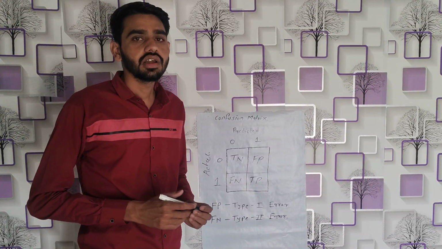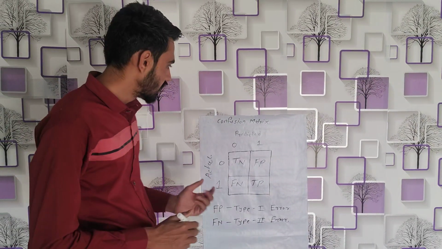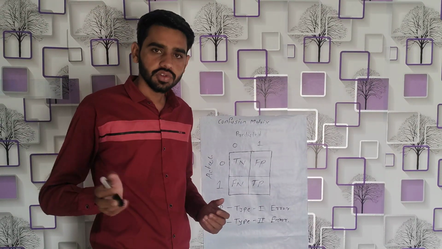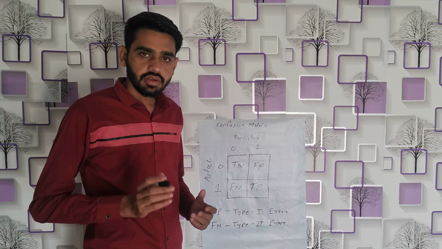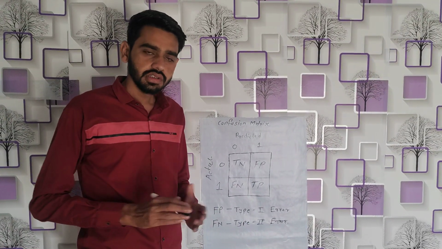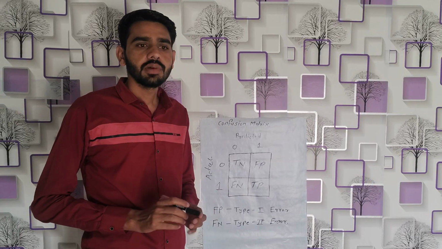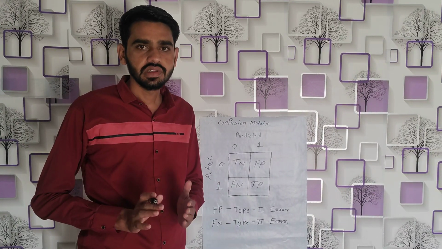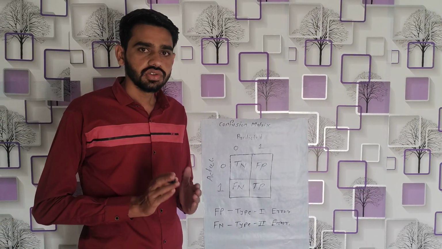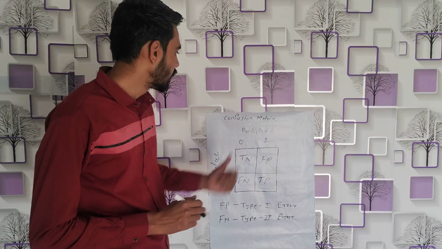In machine learning, there are three types of algorithms: supervised learning, unsupervised learning, and reinforcement learning. This is a very vast topic, but in this video we should only focus on supervised learning.